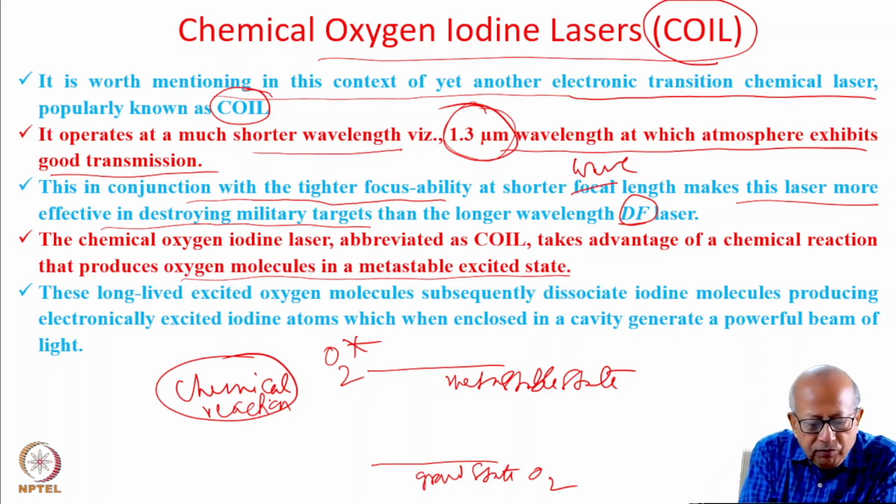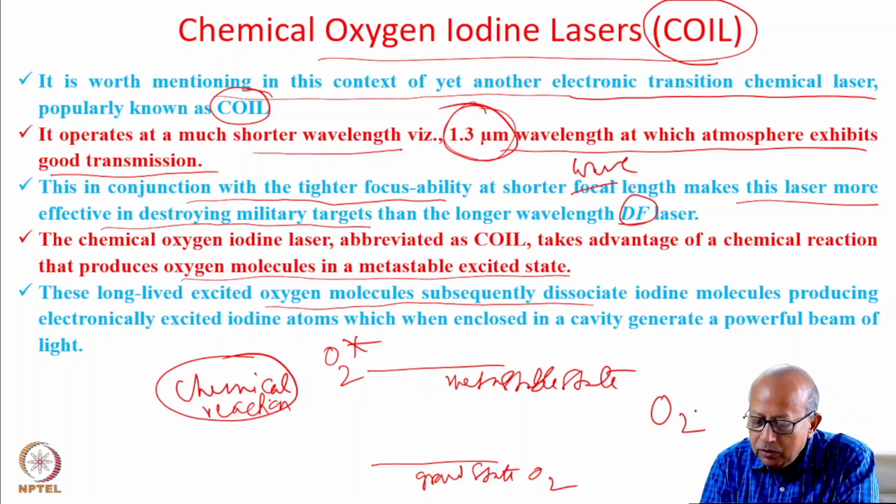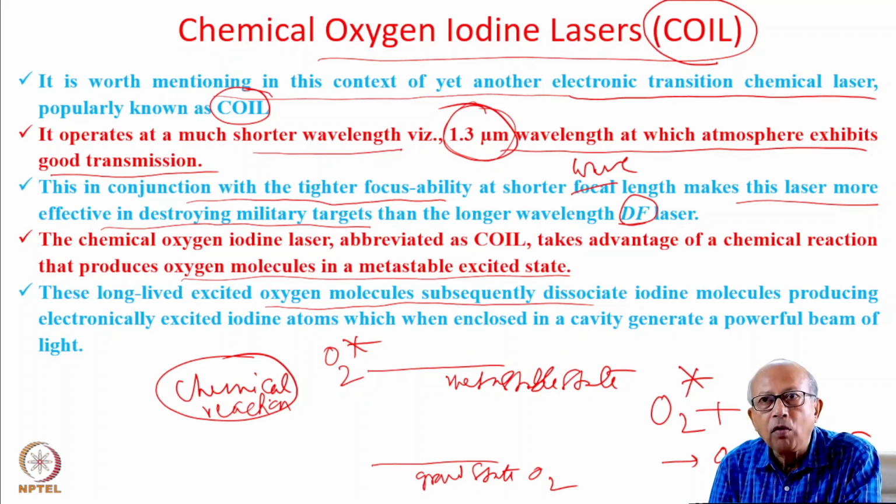These long-lived excited state oxygen molecules subsequently dissociate iodine. This O2 metastable excited state, when it reacts with iodine, supplies energy and dissociates the iodine into its atomic form.